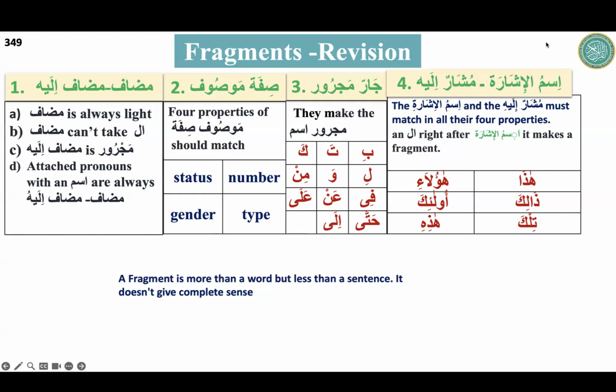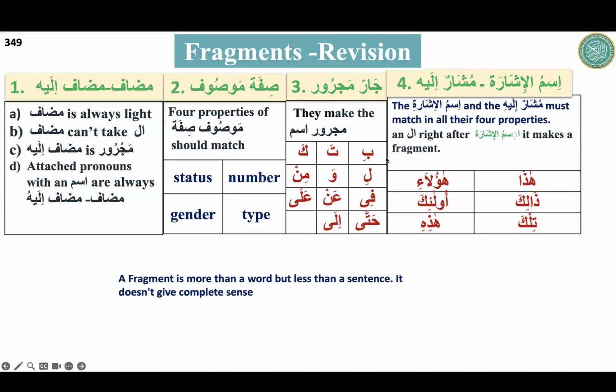And then we have mushar, mushar ilay. There are ismul ishara: haza, hazihi, haulai, zalika, tilka, ulaika. And after that, a noun with al comes, so that will be ismul ishara, mushar ilay. All of these are not sentences, they are called fragments. They don't give the complete sense.